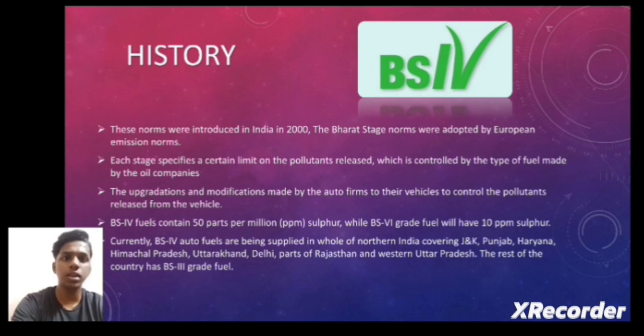For example, BS4 fuel contains 50 parts per million sulfur, while BS6 grade fuel contains only 10 parts per million sulfur, which is reduced due to the modification.